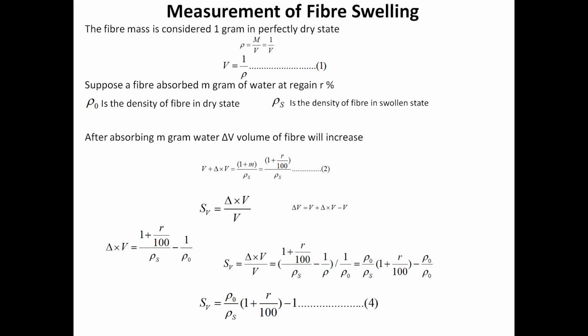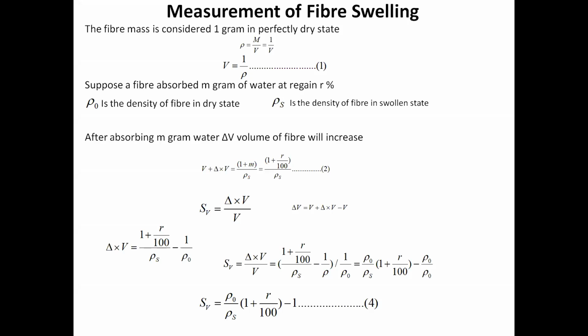Now you divide this value by V. V is 1 upon rho 0. So SB equals delta V upon V, which is 1 plus R upon 100 upon rho S minus 1 upon rho 0, divided by 1 upon rho 0. So by solving this equation, you will get rho 0 upon rho S times 1 plus R upon 100, minus rho 0 upon rho 0. So rho 0 will cancel out, and this will come SB equals rho 0 upon rho S times 1 plus R upon 100, minus 1. So